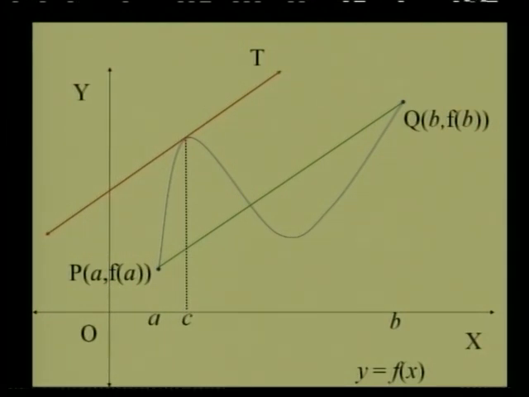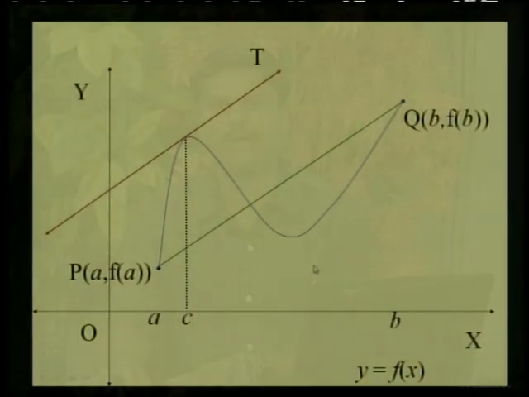Because the slope of the tangent T and the slope of the line PQ both are equal, which follows from the formula of Lagrange's theorem, that f'(c) is equal to (f(b) minus f(a)) upon (b minus a). As you know, the slope of this line PQ is (f(b) minus f(a)) upon (b minus a).